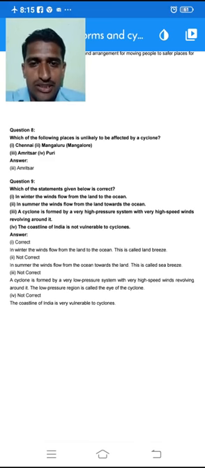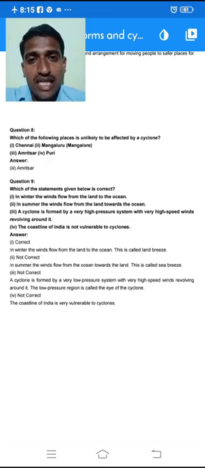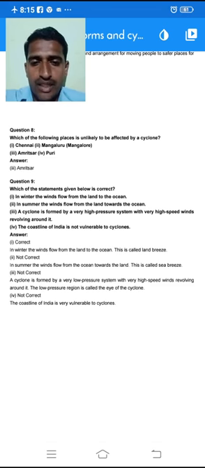Okay, the third one, a cyclone is formed by a very high pressure system with very high speed winds revolving around it. This is the incorrect statement. A cyclone is always formed by a very low pressure system with high speed winds revolving around it. That's why, because of the low pressure system, it is called the eye of the cyclone. Okay, the last one is the coastline of India is not vulnerable to cyclones. This is totally incorrect. Both the eastern and western coastlines of our India are cyclone hit areas, and are very much vulnerable to cyclones.